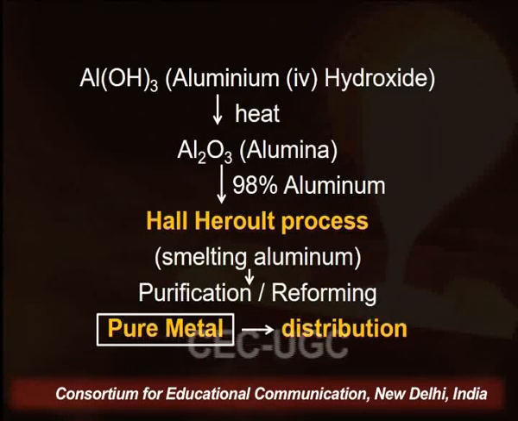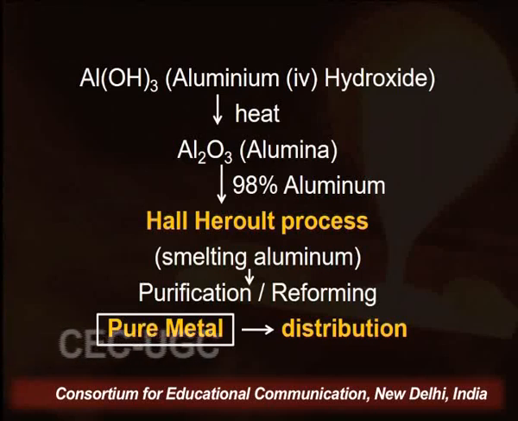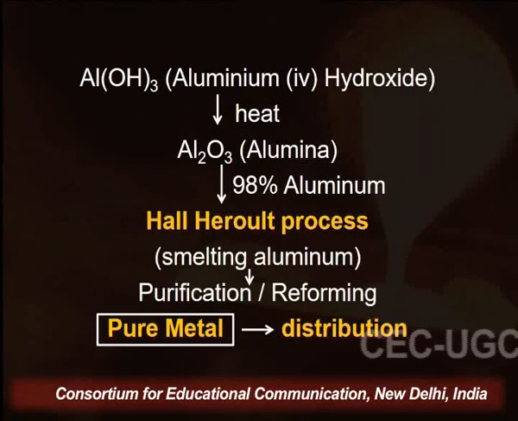Here a smelting of aluminium takes place, and after that we get a crude aluminium. Crude metal contains almost 90 to 98% of pure aluminium metal. So the next process will be purification, and after purification we get a pure metal, and the final step is distribution. According to the requirement of industries, we can distribute the metals. So these are the different steps we use during the Bayer process.